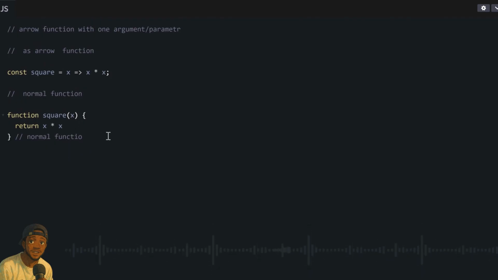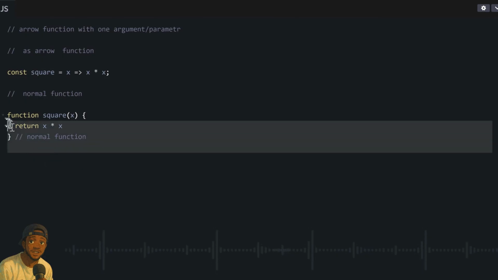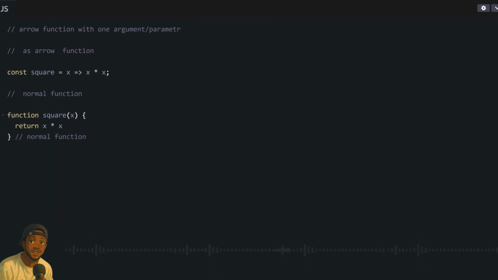So this function will be used to square our arguments. It will be like this in the long form, but in the short form, if we use the arrow function, because we don't need to put brackets, it's like only one parameter, we can simply write out straightforward like this: x arrow function x times x. So this x is now our argument, and then this x times x is now our logic. So if we call this square function and pass in any number, you can simply multiply that number by itself, which is say equals square r. And this code is now very clean, much cleaner and much shorter than if you write the long form.